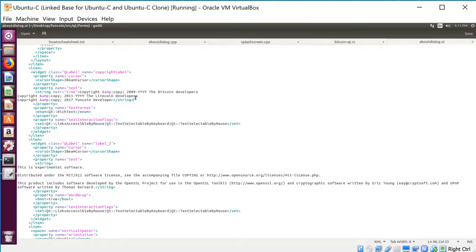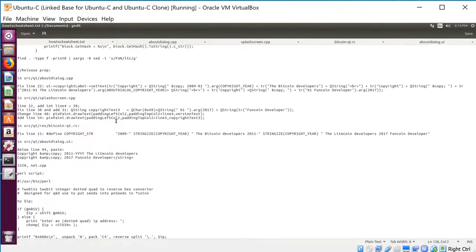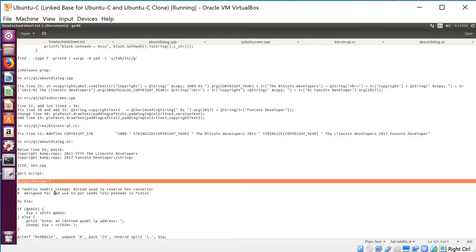So say you have a node set up and you have an IP address to the node. And by the way, a node is just the client, but it's operating in a server mode and it's accepting connections. In my previous video, the clone was the node, just so that you have an idea of what they are. So I'm going to go back to my glorious cheat sheet, and I will get the Perl script that I need in order to get this IP address in the correct format. And if you needed reminding, this will be in the paste bin.